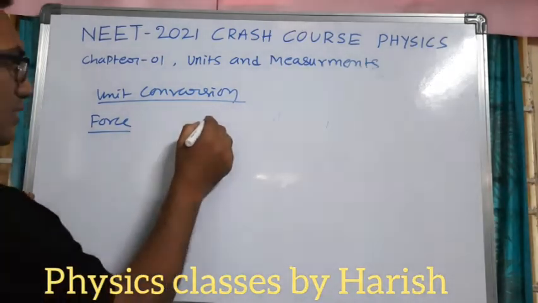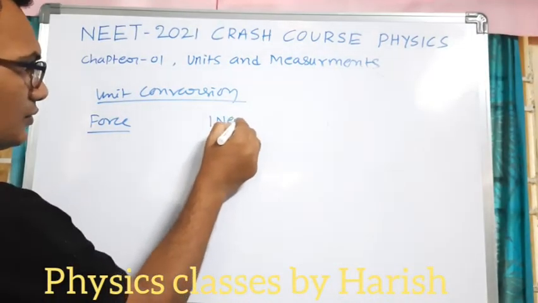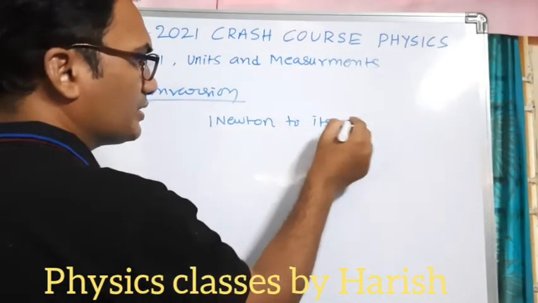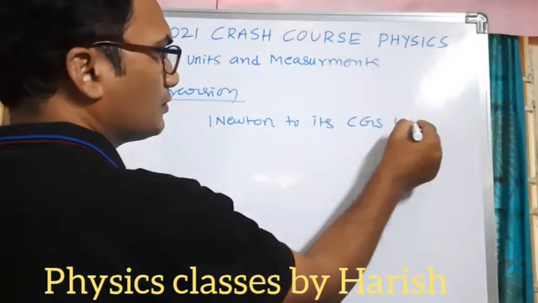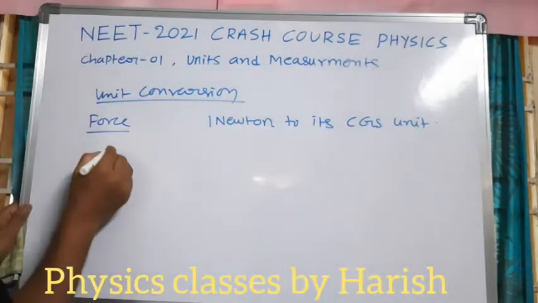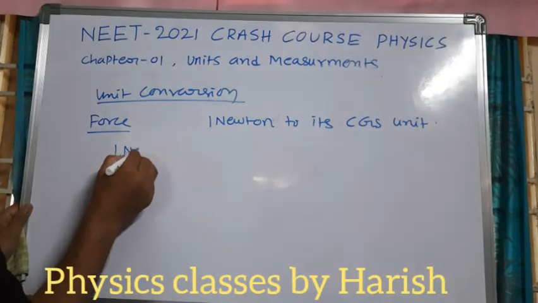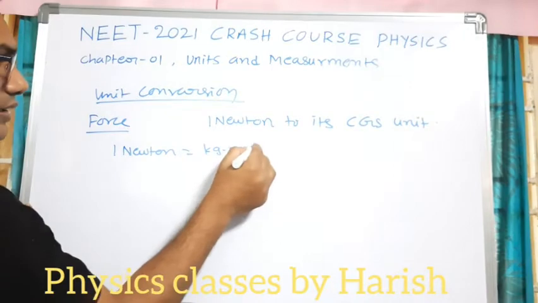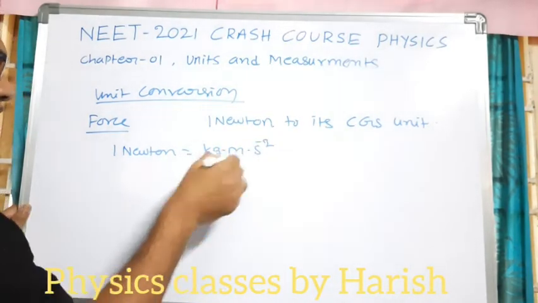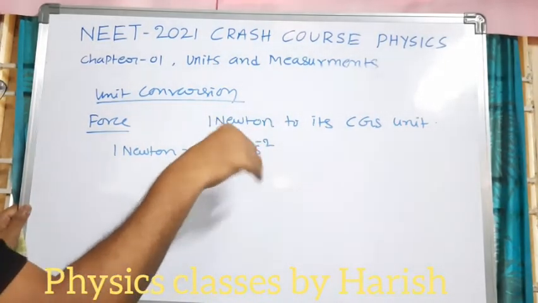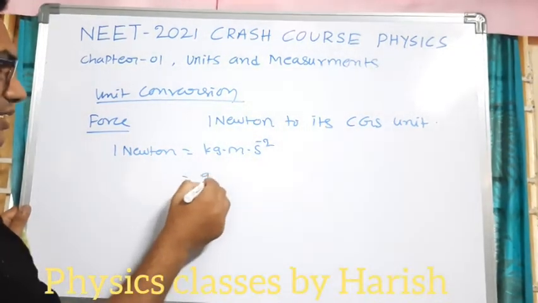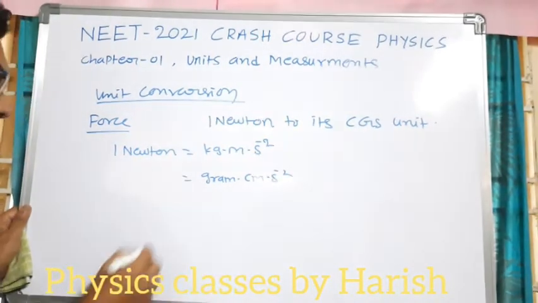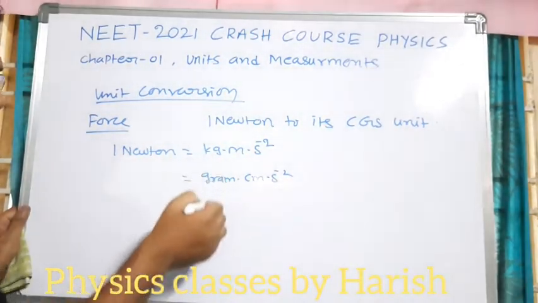Force: convert 1 Newton to its CGS unit. 1 Newton is equal to kg meter second minus 2. We have to convert it into CGS, so CGS is nothing but gram centimeter second minus 2. So we have the relation between gram and kg.